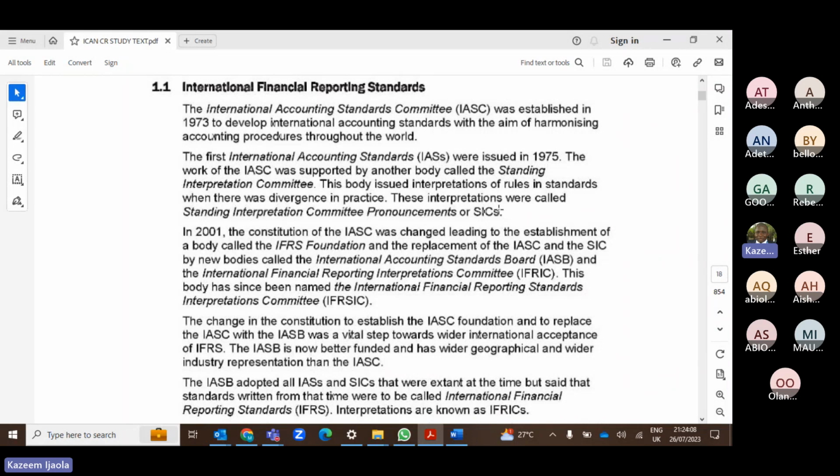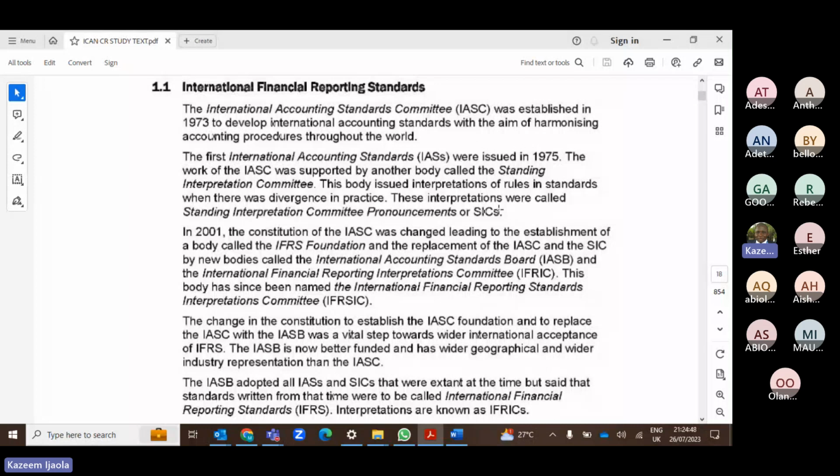So a body was constituted in 2001. That body is known as IASB, International Accounting Standard Board. They were established and they replaced the old IASC, right? So the IASB was established in 2001, and they are responsible for issuing IFRS.